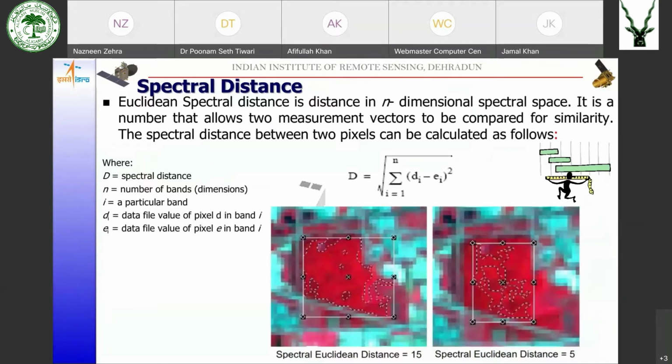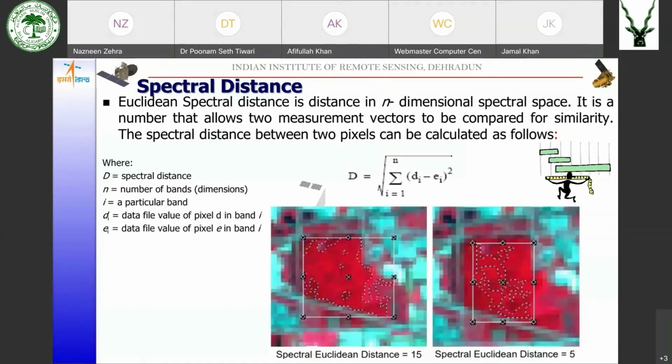Now, how do we see whether the pixels are close or not close? There should be some parameter by which we measure the distance of the pixels in the spectral space. That is the Euclidean spectral distance, the distance in n-dimensional spectral space.